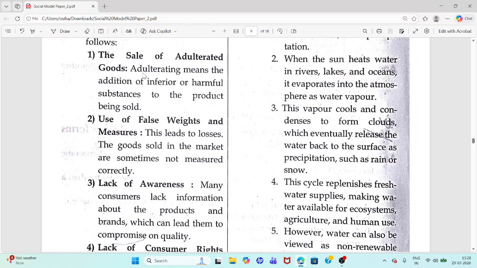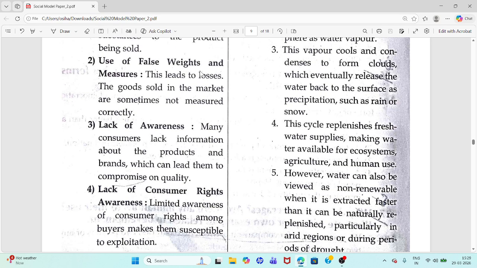So now see what is meant by the sale of adulterated goods. Adulterating means the addition of inferior or harmful substances to the product being sold. Use of false weights and measures: this leads to losses. The goods sold in the market are sometimes not measured correctly, meaning weight is not measured properly.